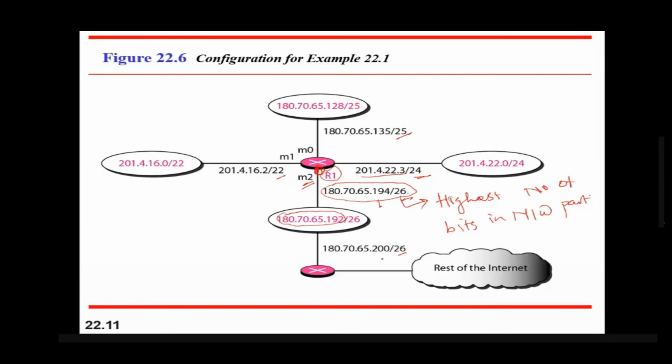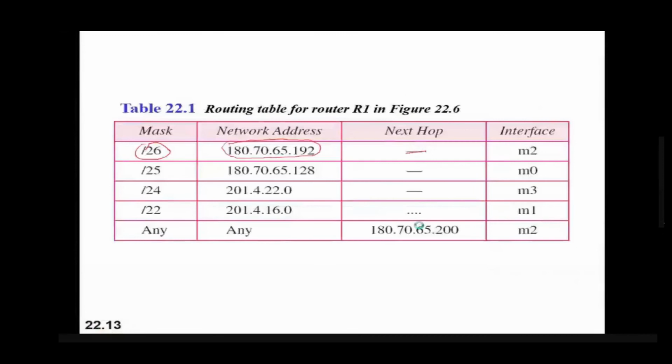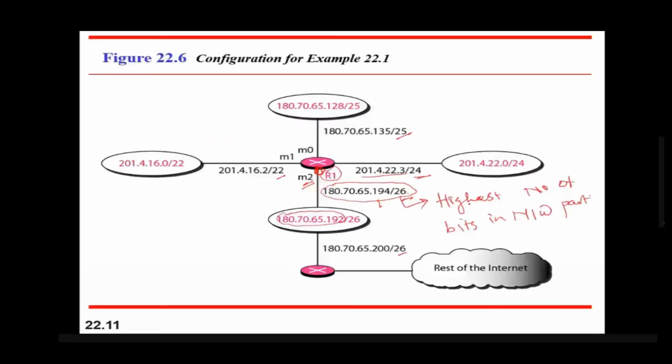The next entry you have to make is the rest of the internet. So that entry is made here. So mask is any, network address is any, and next hop is 180.70.65.200, and interface is M2. So we have studied how these two entries are added. So this is the first entry. Default is always added last. So this is the last entry.